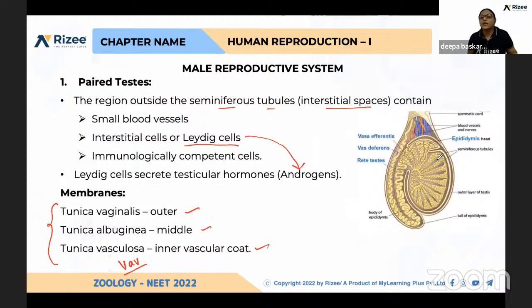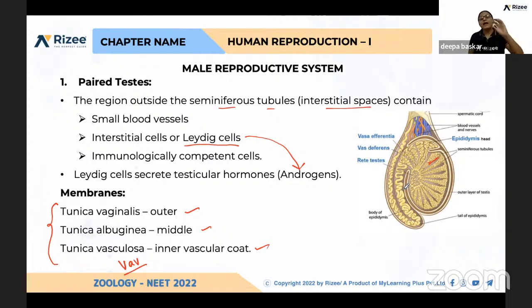These are the seminiferous tubules, and the seminiferous tubules release the sperm. After the formation, the sperm is not produced in matured form, and the head of the sperm is dipped into the Sertoli cells present inside the seminiferous tubule.